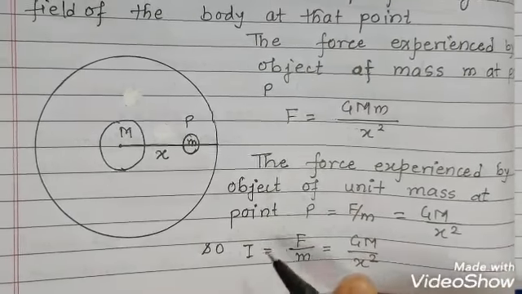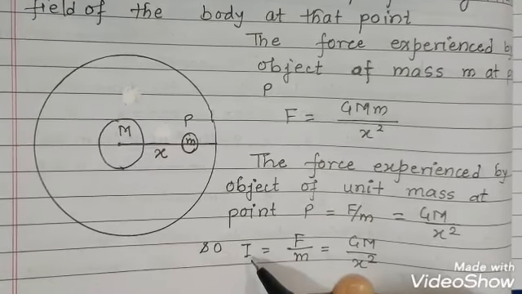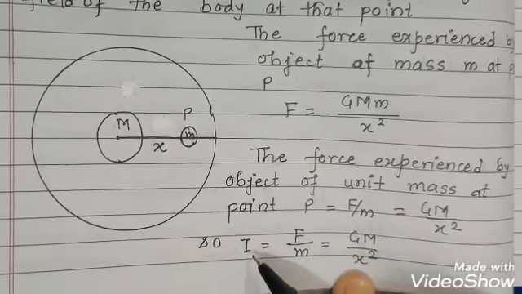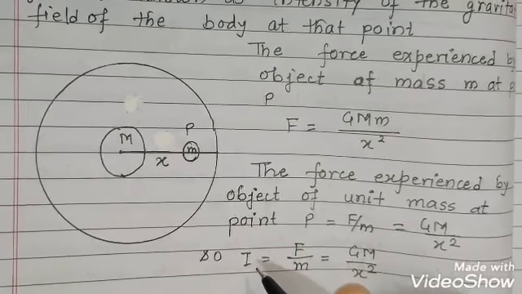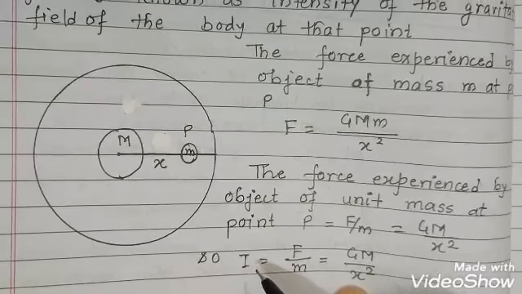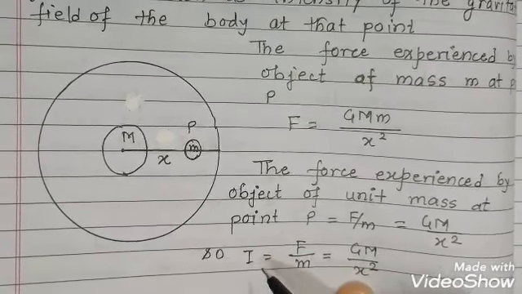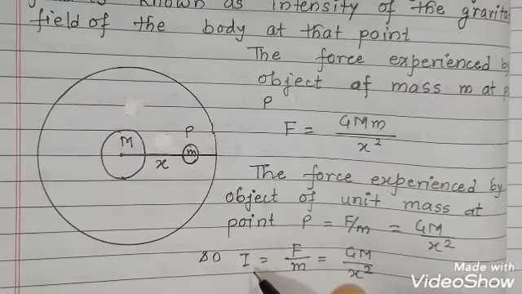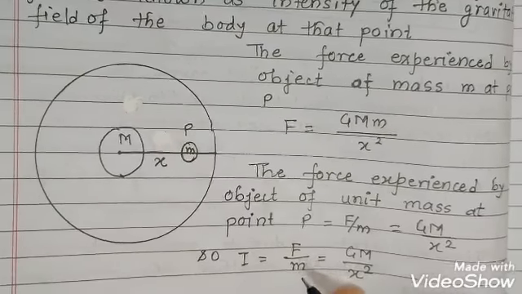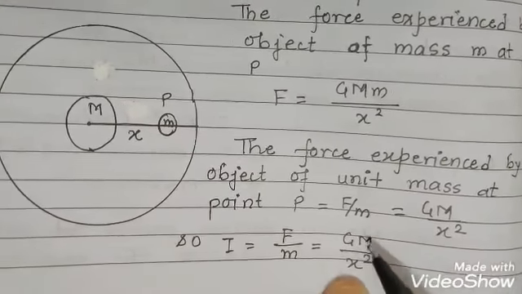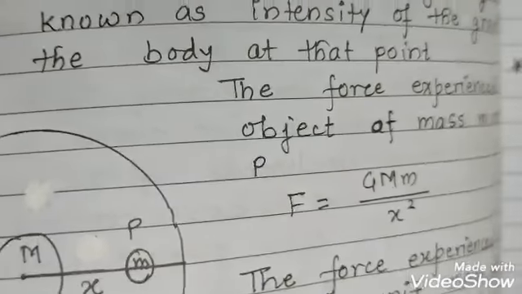That means this is the intensity. According to the definition, the force experienced by any unit mass placed in the gravitational field of any material body, without disturbing its original gravitational field, is called the intensity of the gravitational field of that material body. So I is equal to F upon m, and that is equal to G M upon x square. Now the intensity is a vector quantity.